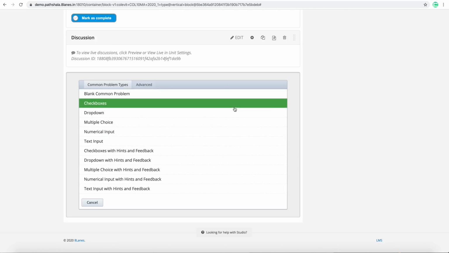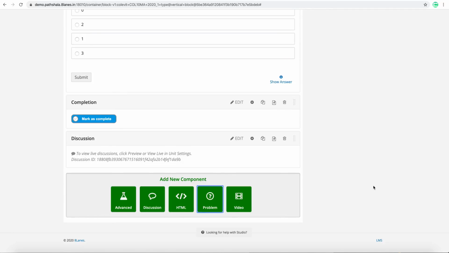You can give some drop downs, some check boxes, or you can create customized ones as per your requirement. So you have n number of options available here which you can create for your students to make your content interesting and keep your learner engaged with the topic which you are publishing in this